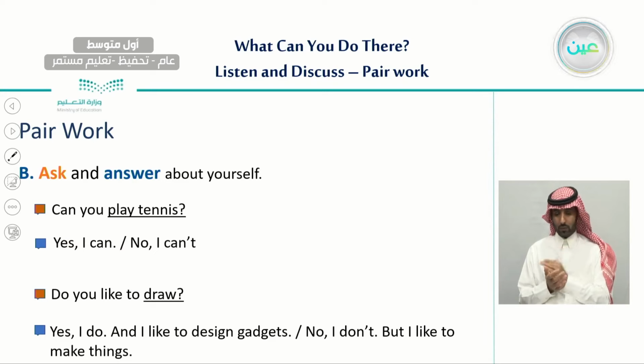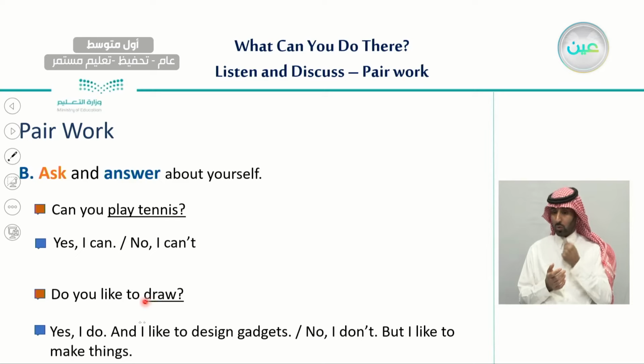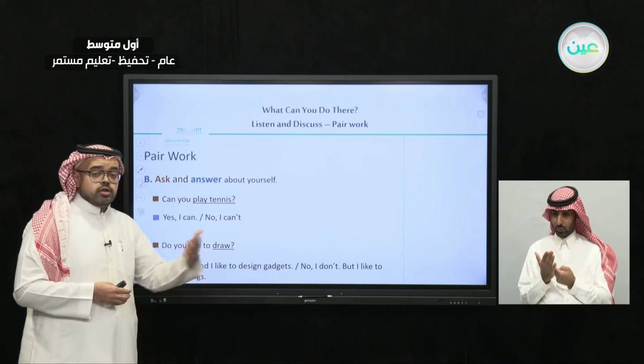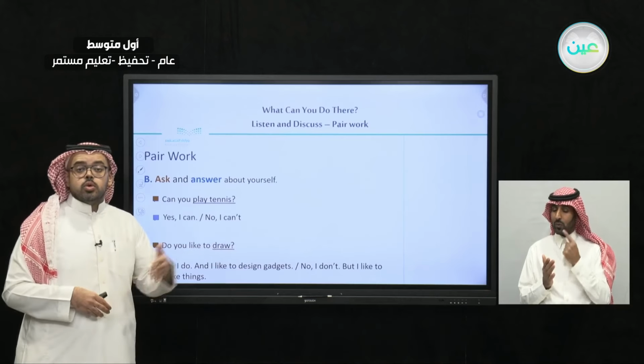The other question, so here we're talking about ability, but in the other question we're talking about likes, whether you like or you don't like. So, do you like to draw? And this underlined verb, you can change it to whatever activity you would like. Do you like to play football? Do you like to hang out?